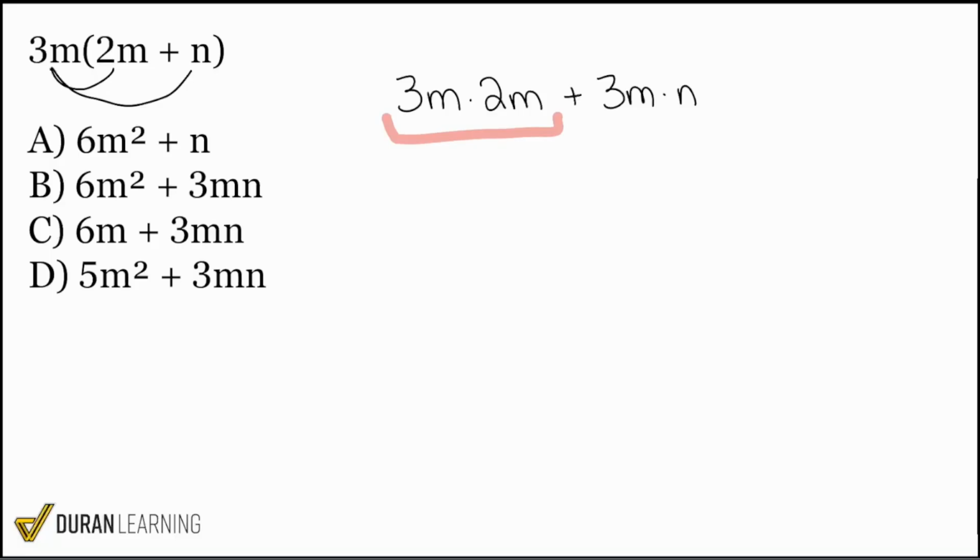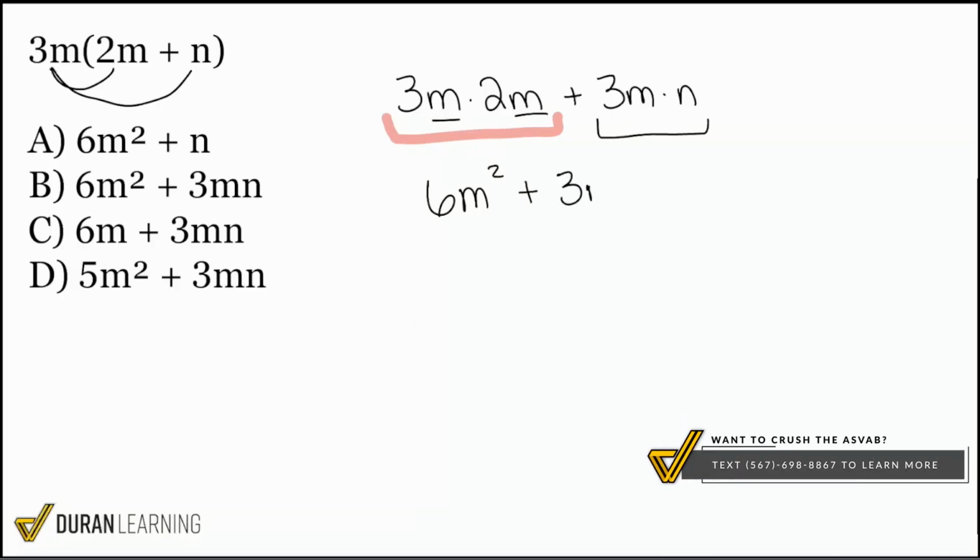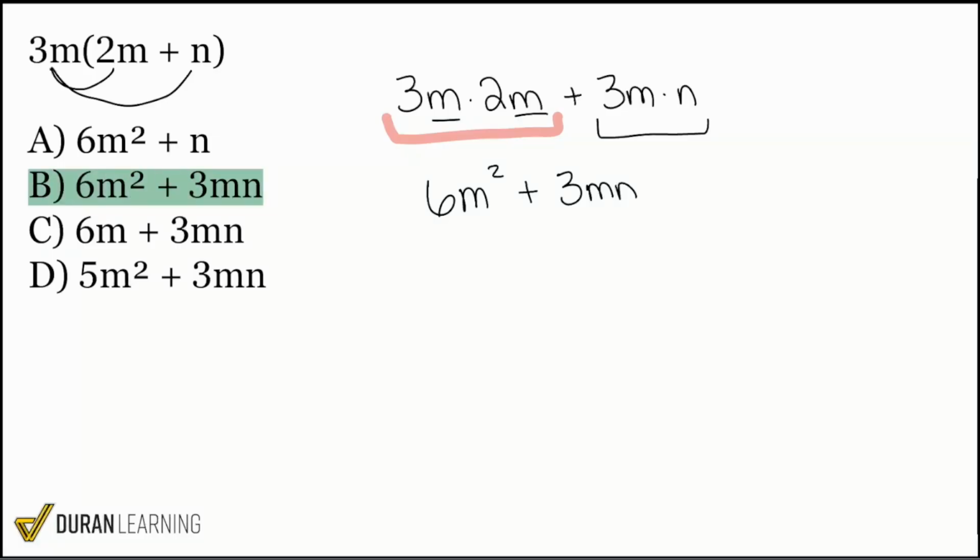So 3m times 2m, 3 times 2 is 6. M times m, that's going to create m squared. Remember, 2 of the same thing multiplied together is the same as squaring that item. Now up next, we're going to take a look at the 3mn. Well, there's nothing to multiply here. The 3, the m, and the n are all different. Those cannot be multiplied together. So we're just going to write 3mn, and that's it. All done. This one was a fairly quicker one relative to what we've been doing so far. But there we are nonetheless, everybody. There's the answer to that next one.